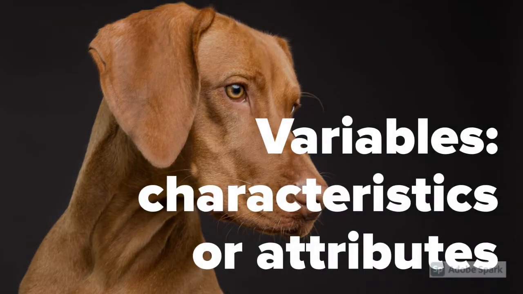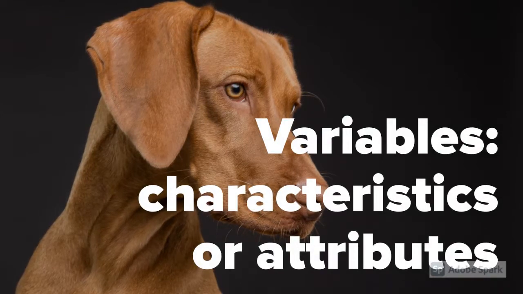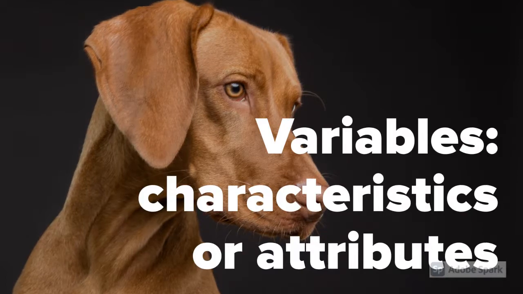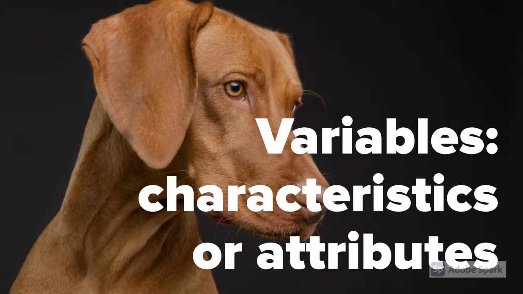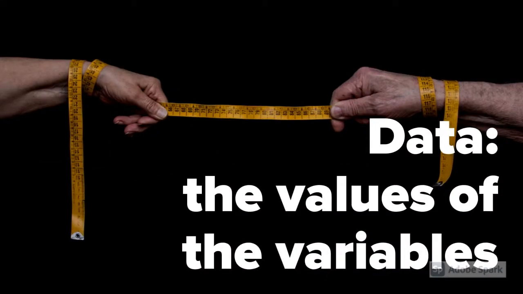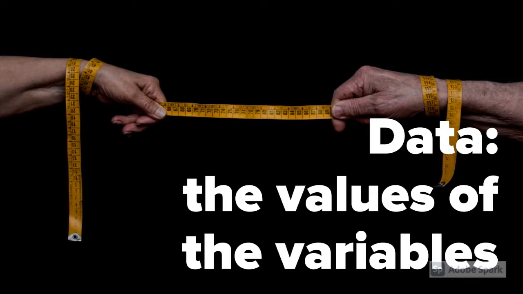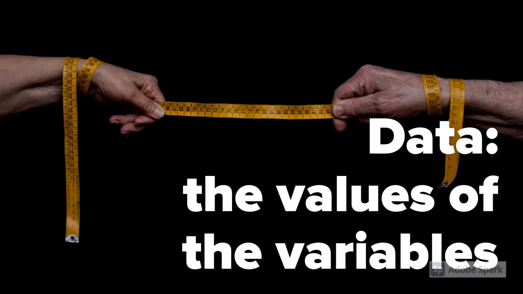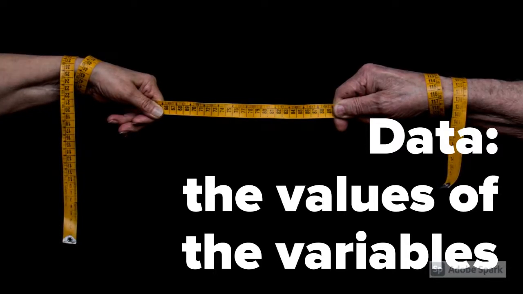Here are a few other words you need to know. Variables are characteristics or attributes of the thing being studied. For example, the length of a dog's tail, its eye color, or even perhaps its breed. Data are the values of the variables. So the length of a dog's tail is not the data, but specific measurements like 4 inches long, 12 inches long, 1 inch long. Those are the data values.